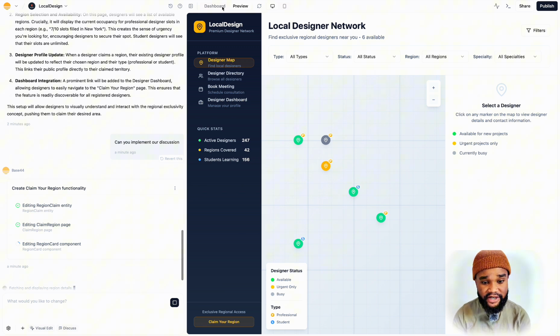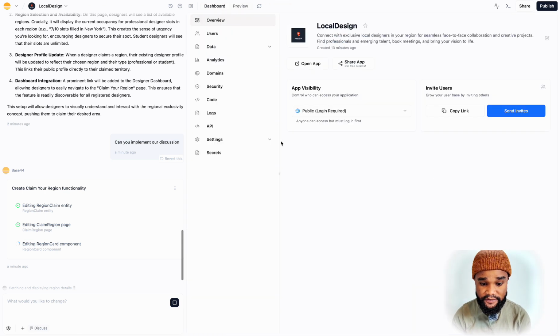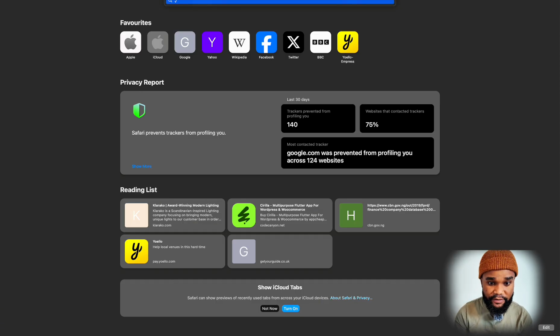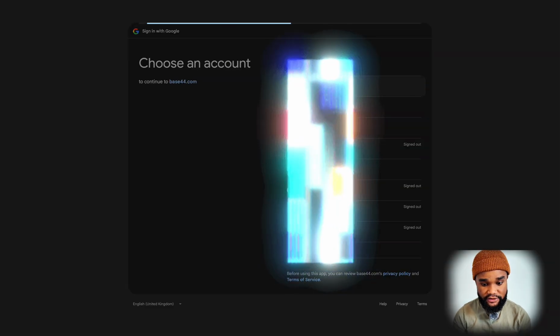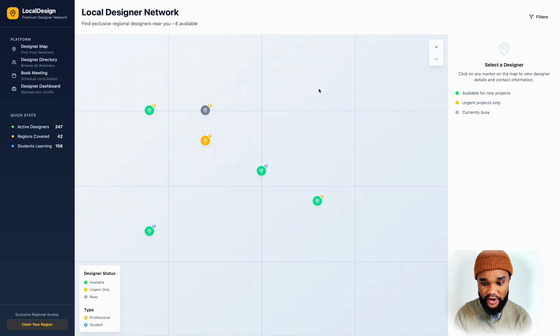If you want people to check out your design, if you go into dashboard, you can change whether you want it to be private or public, no login. So all you need to do is copy the link, and then if I open another tab and paste my link here, it's going to ask me to log in because that's what I've requested. So if I log in, let's just use one of these logins here, and then voila.